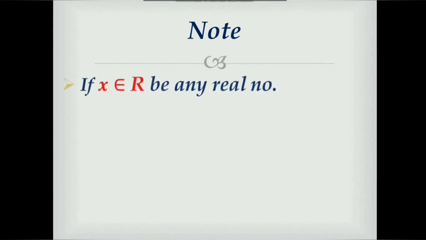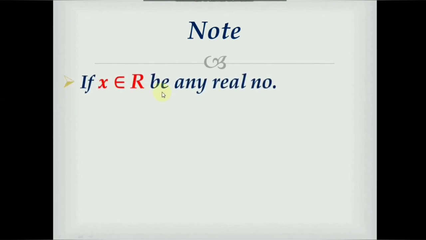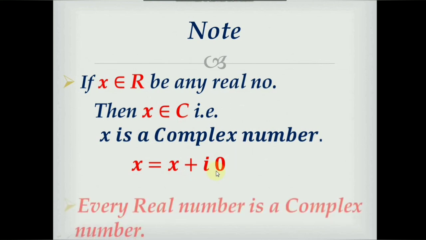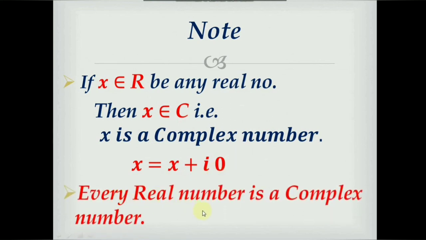From this example, we will see general note. If x belongs to R be any real number, then x belongs to C, that is, x is a complex number. Because x is equal to x plus i0, where x and 0 are the real numbers. Because we have given x belongs to R and we know that 0 is a real number. So we can represent any real number in the form of complex number. So we can say that every real number is a complex number.